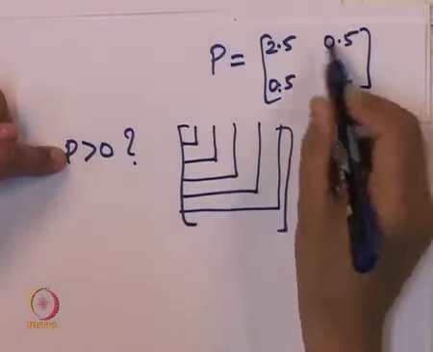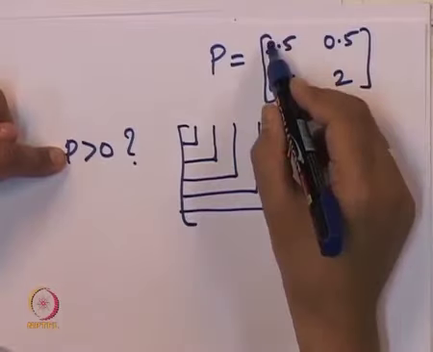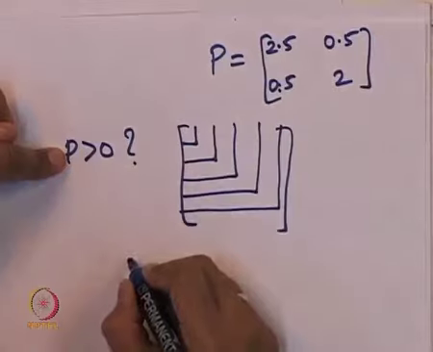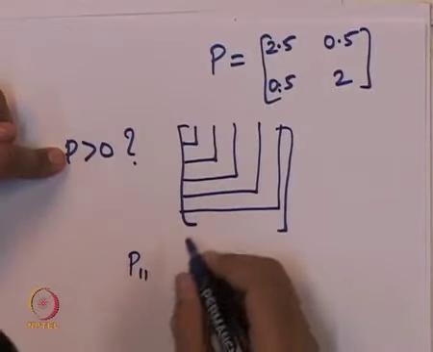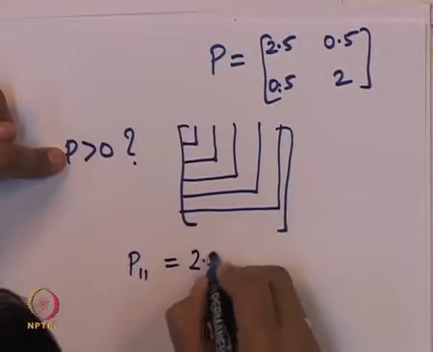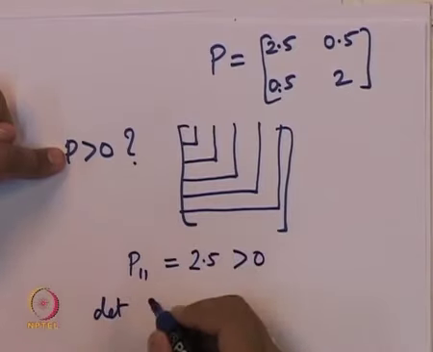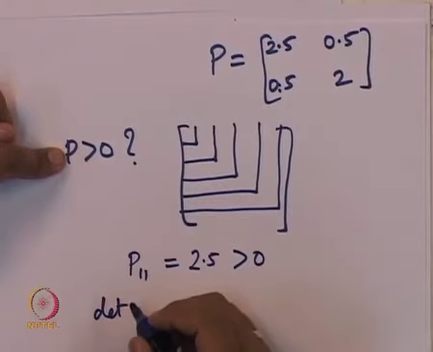So let us do that check for this. Here we have to take only 2 determinants. The first 1 by 1 determinant is nothing but 2.5. P11, the first submatrix is equal to 2.5, that is greater than 0. What about the determinant of the whole matrix? The next leading principal minor is nothing but the whole matrix P.